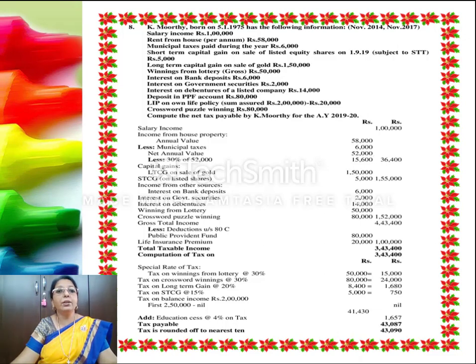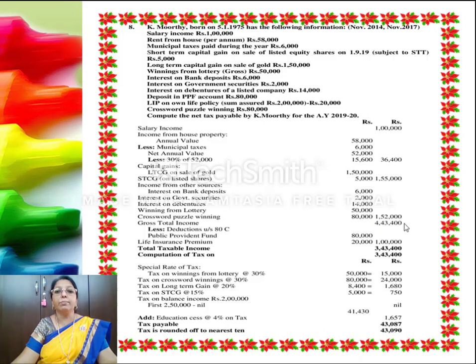We get the net annual value. With the standard deduction of 30%, we get income from house property. And for the capital gains, we have the long-term capital gain, short-term capital gain, totaling to 1,55,000. Income from other sources, we have bank deposit, government securities, debentures, winning from lottery, crossword puzzles, totaling to 1,52,000.